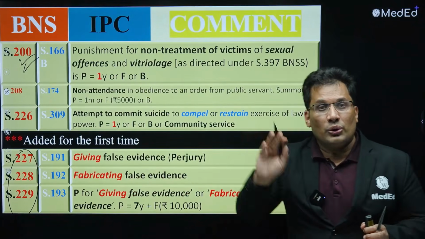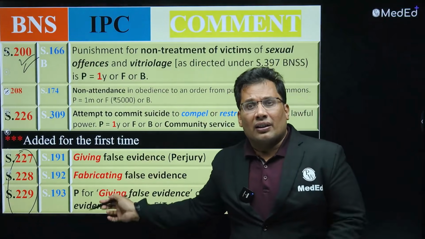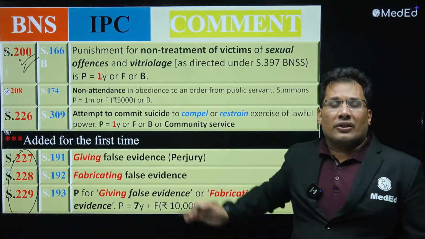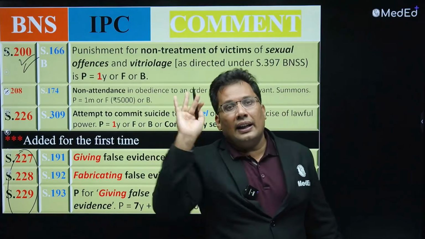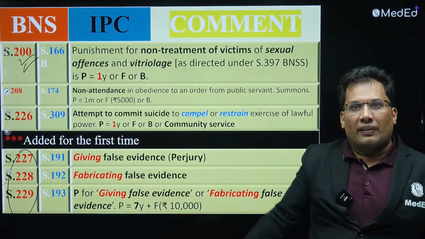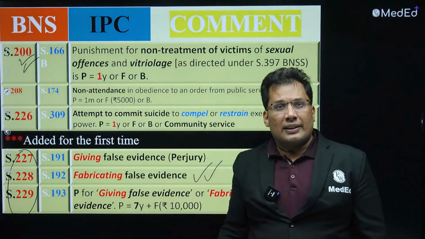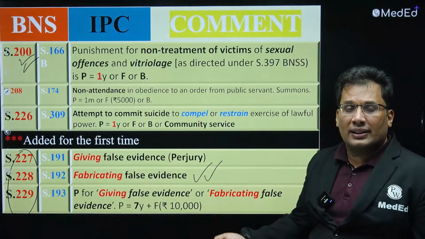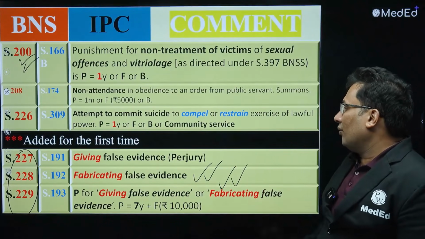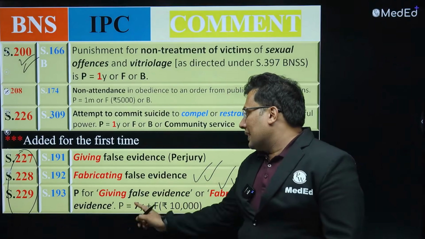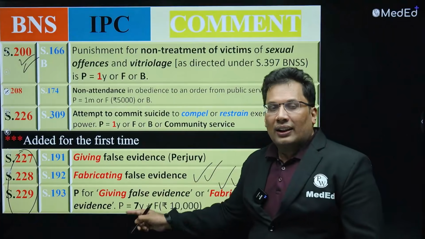Perjury. Previously it was 191, 193, 197, and we used to discuss all of those. Now 227, perjury, giving false evidence. Entering court, taking oath, telling a lie, perjury. 228, fabricating false evidence, preparing some false evidence, like giving a false death certificate. 229 is the punishment for fabricating false evidence: 7 years of imprisonment and 10,000 rupees fine. So 227, 228, 229 are basically about perjury.